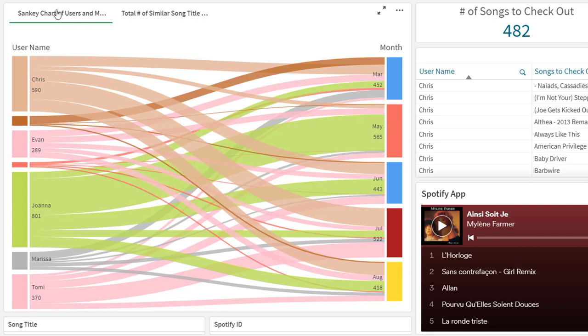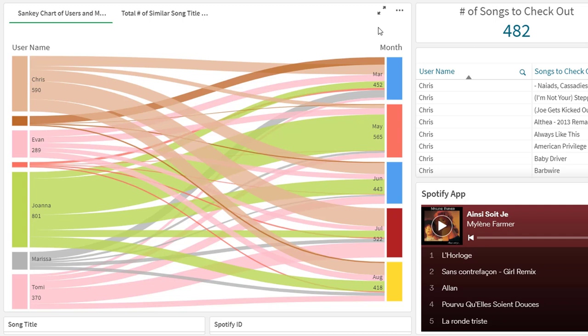I'm tracking here my friends, Chris, Evan, Joanna, and me. I'm tracking how many songs we have added to our Spotify accounts by month. And I'm showing this just for the top 5 months by songs added. And those months are March, May, June, July, and August. First, we can see that most of these months are summer months. And I wonder why that is, right? Could be something interesting to check out.